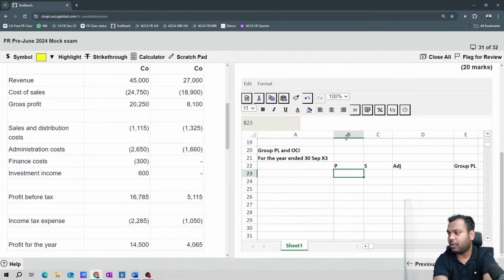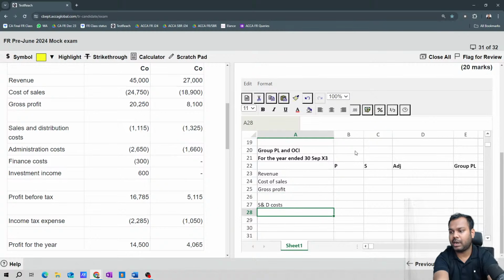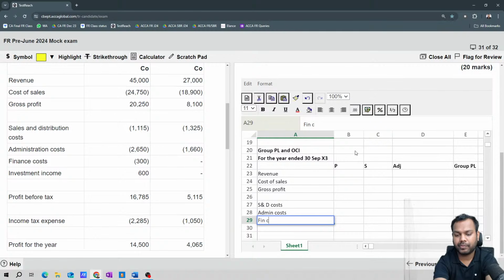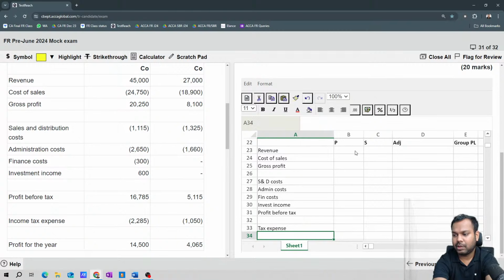Bold. Okay, now, so first of all, let's draw the pro forma: revenue, cost of sales, gross profit, then S and D costs, selling and distribution costs, then admin costs, then finance costs, then investment income, then profit before tax, then tax expense, then profit after tax.